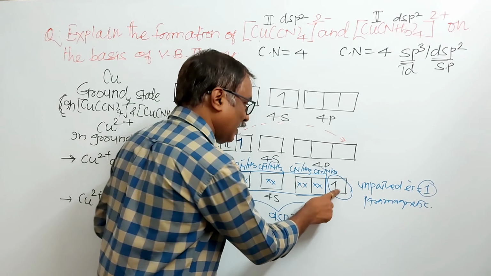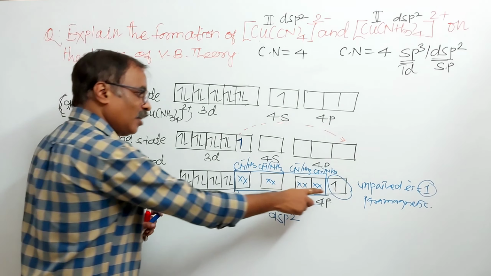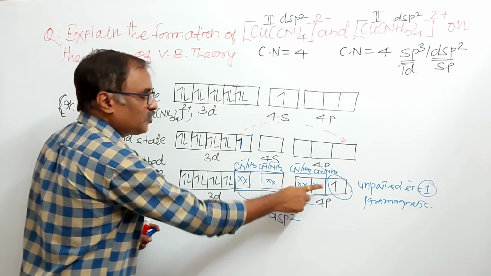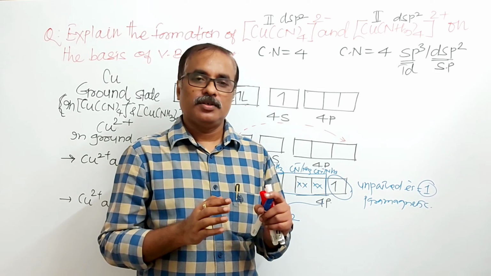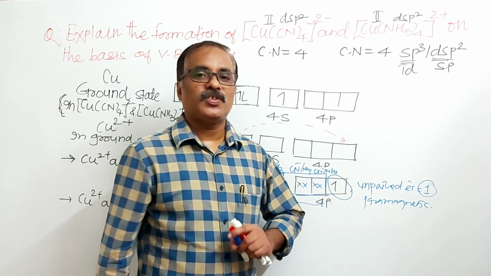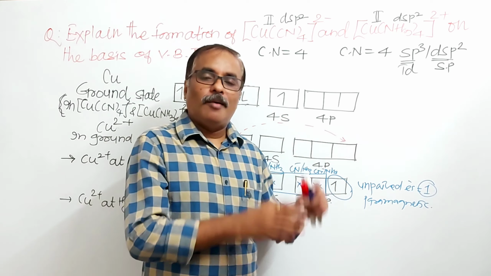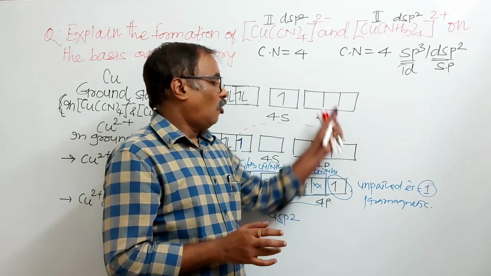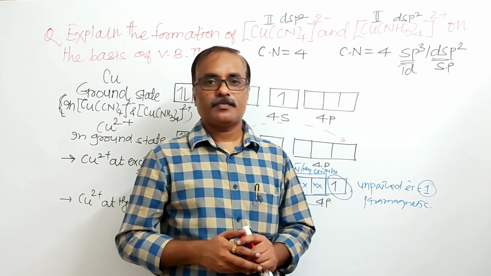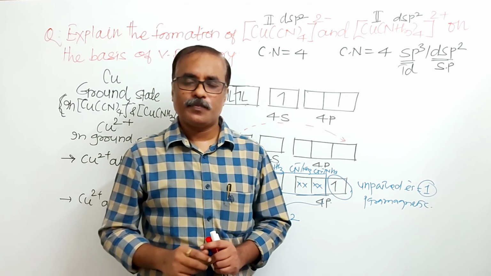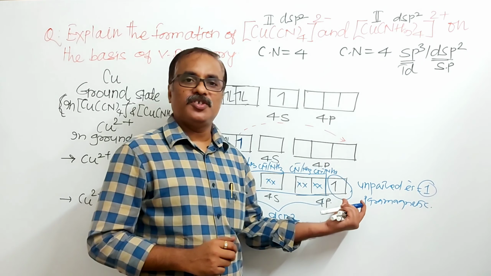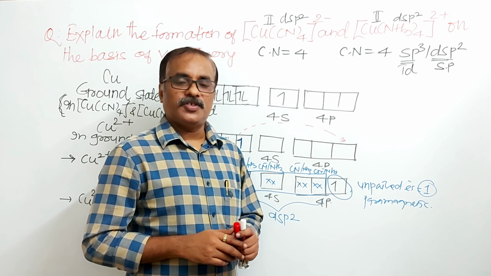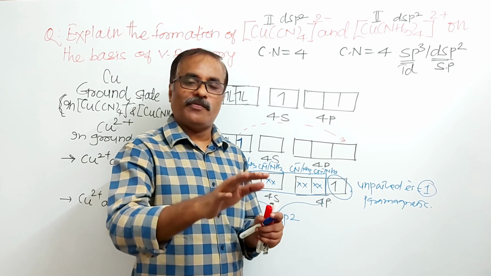After removal of this electron, before this removal the oxidation state of copper is +2, and when there is a removal of this electron, Cu2+ should have been converted into what? Cu3+. But actually, in both complexes, it has been found that in stable complexes the oxidation state of copper is +2. Actually, this is the drawback of valence bond theory. Since less energy is required to remove this electron, this unpaired electron in 4p can be removed, and oxidation is possible.